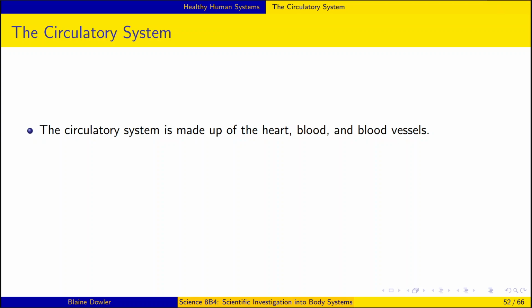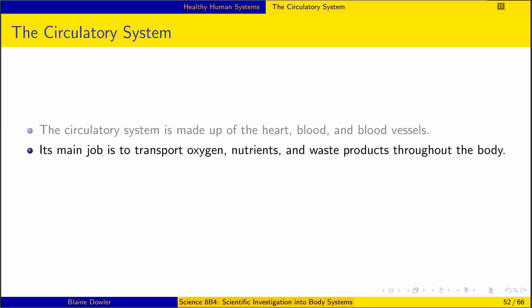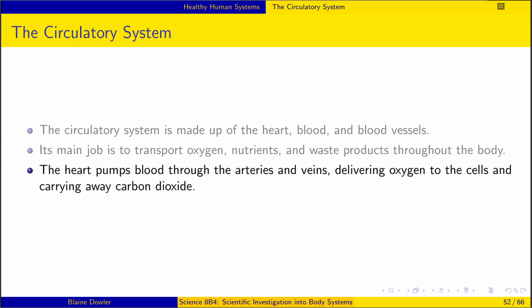The circulatory system. The circulatory system is made up of the heart, blood, and blood vessels. Its main job is to transport oxygen, nutrients, and waste products throughout the body. The heart pumps blood through the arteries and veins, delivering oxygen to the cells and carrying away carbon dioxide.